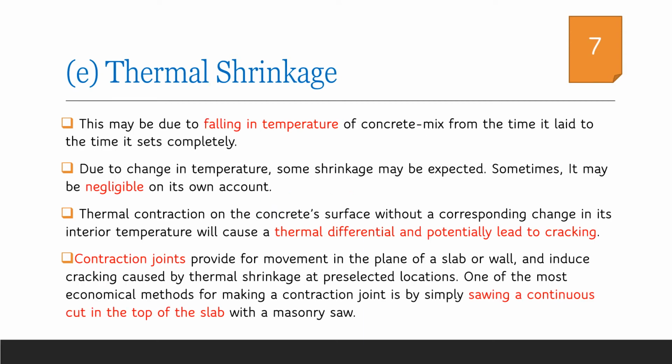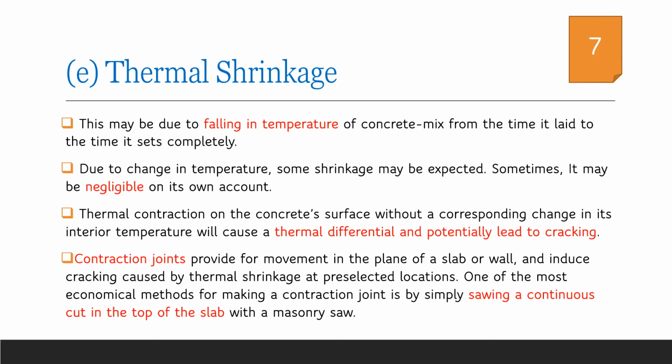Shrinkage or reduction in volume of concrete may also be due to the change in temperature. When the temperature falls below the ambient temperature, there is a possibility of thermal shrinkage. In many cases, it is negligible, but when the outside temperature comes to a range of freezing temperatures, there are possibilities of thermal shrinkage and the associated cracks.